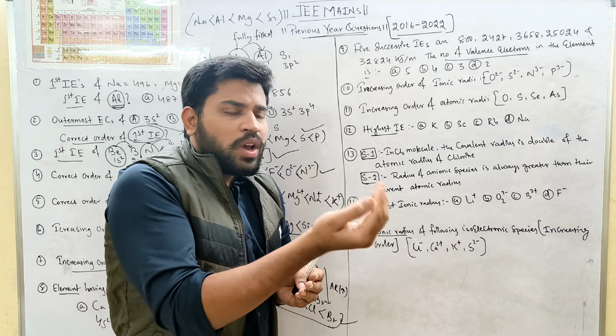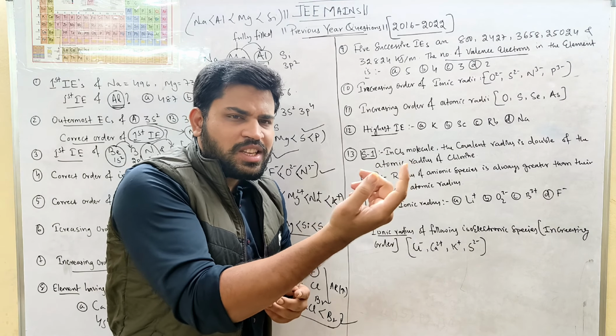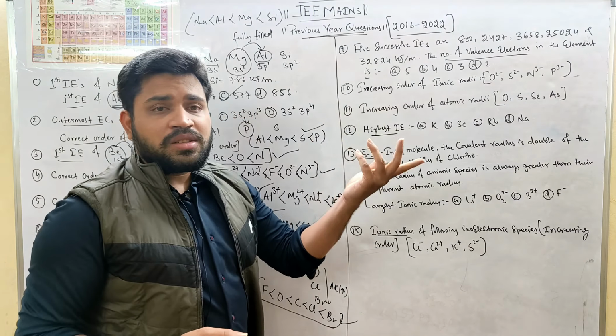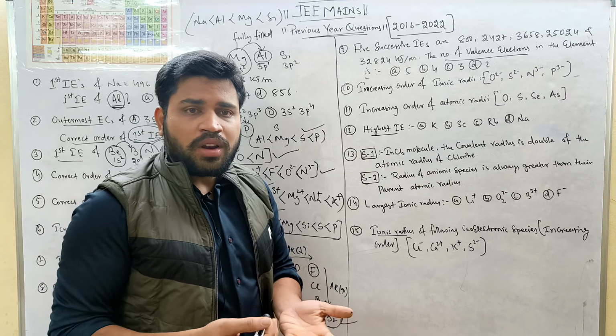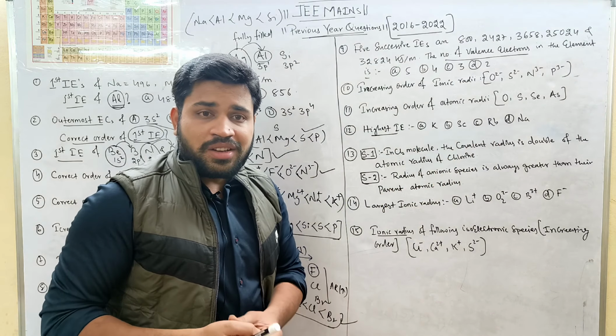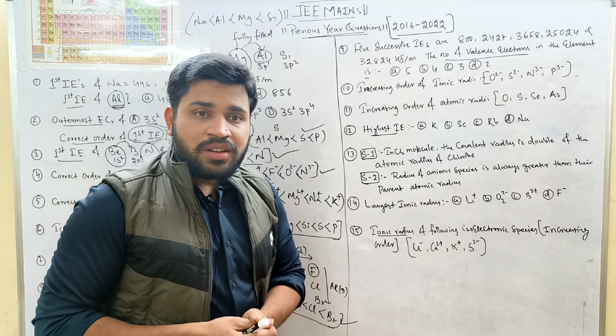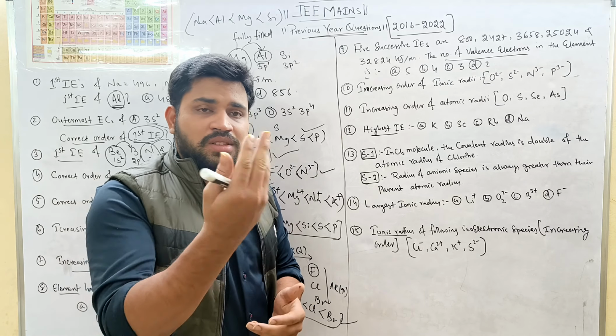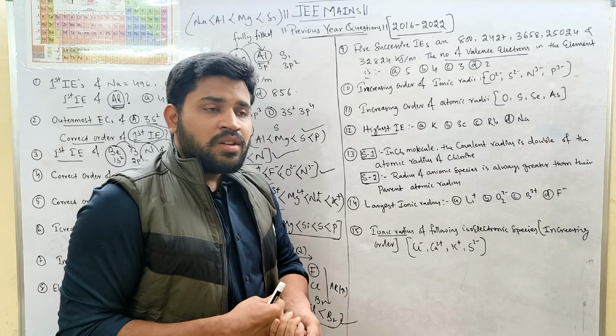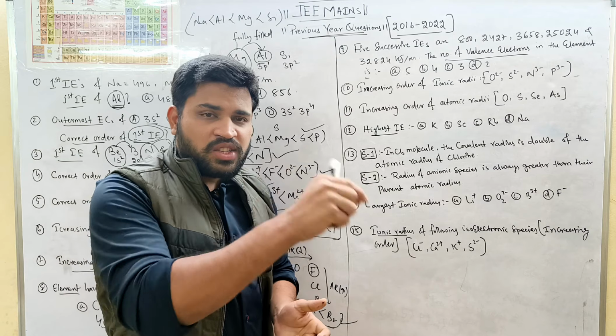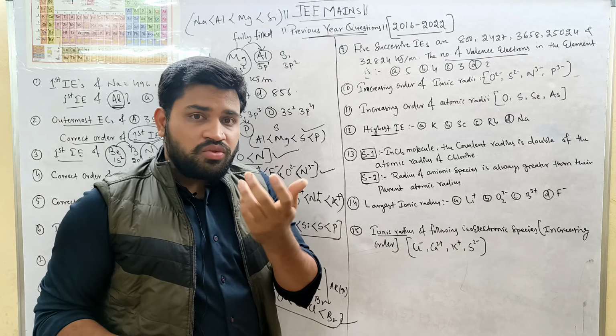If it is able to lose just 1 electron easily with less energy, we can say its valence is 1. If it loses 2 electrons easily, its valence is 2. If it loses 3 electrons in the outermost shell easily with less energy, its valency can be 3.